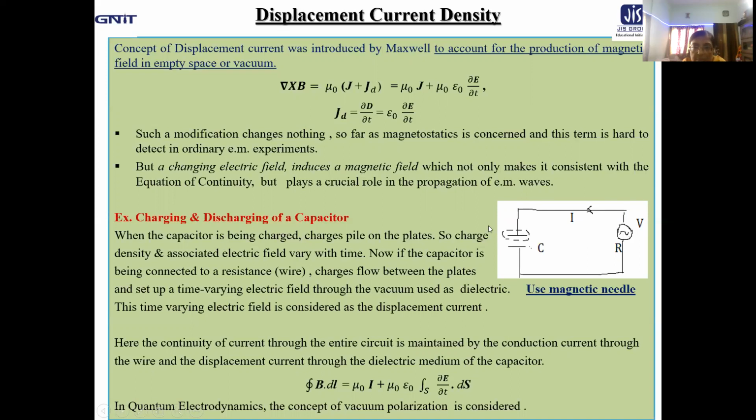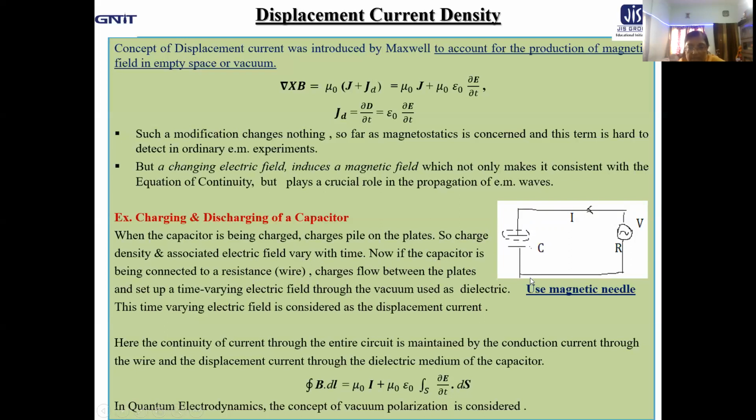Since charges will pile on the plates as time goes on, the charge density will change. Naturally, the associated electric field will vary with time.